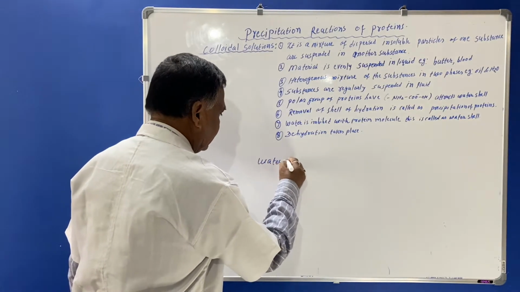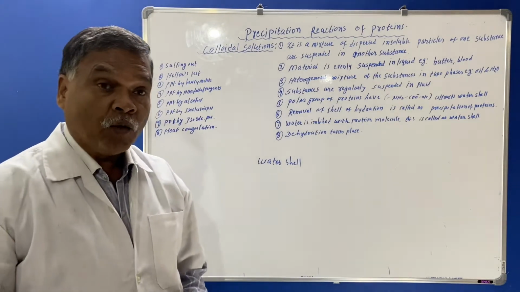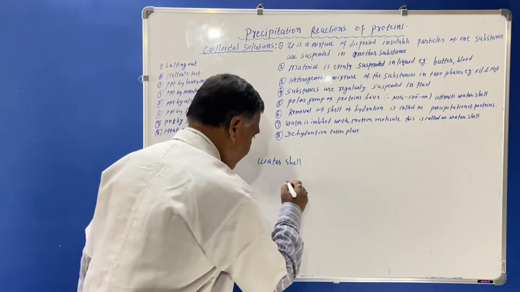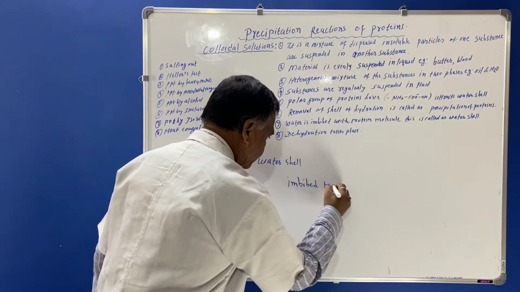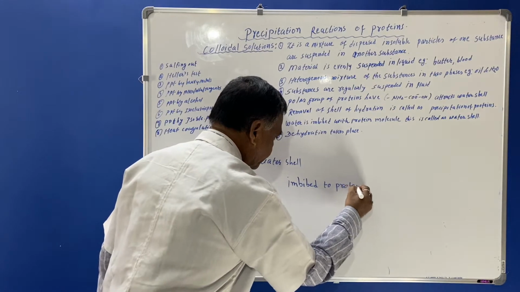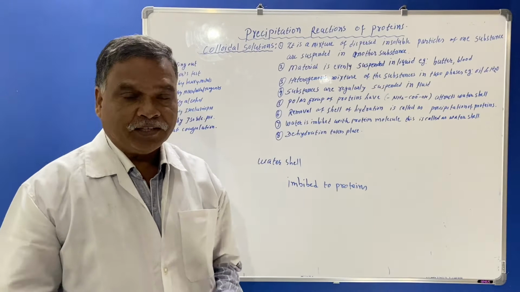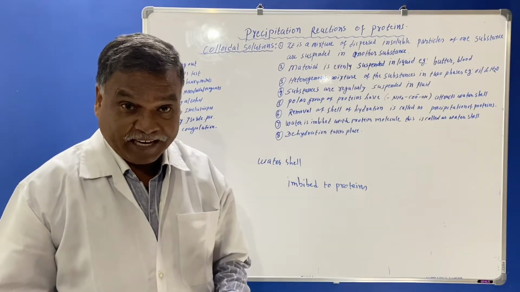The water shell is nothing but water imbibed to proteins. And this water shell is removed when the proteins are precipitated.